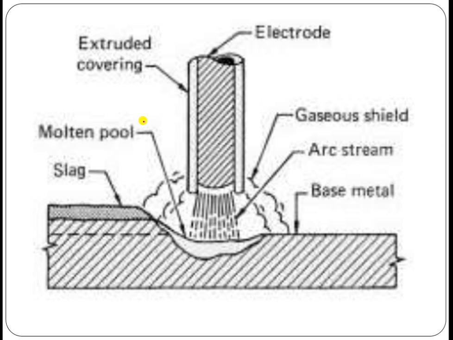This is a simple figure. This is the joint which we are going to make with the help of the shielded metal arc welding process, and this is the direction in which the welding proceeds. This is the base metal.